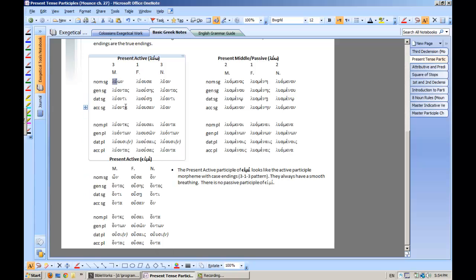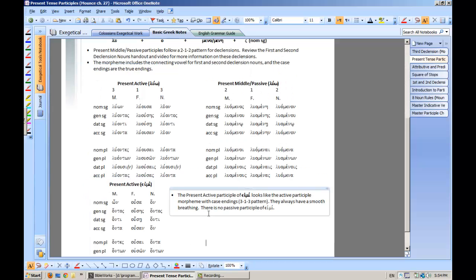Lu onti, lu onta, lu ontes, onton, ousi, just like lu ousi, and then ontas. So basically, if you can recognize this, you should be able to recognize the mi verb present active participle as well. This is all coming from the pos paradigm. You just got to memorize that.